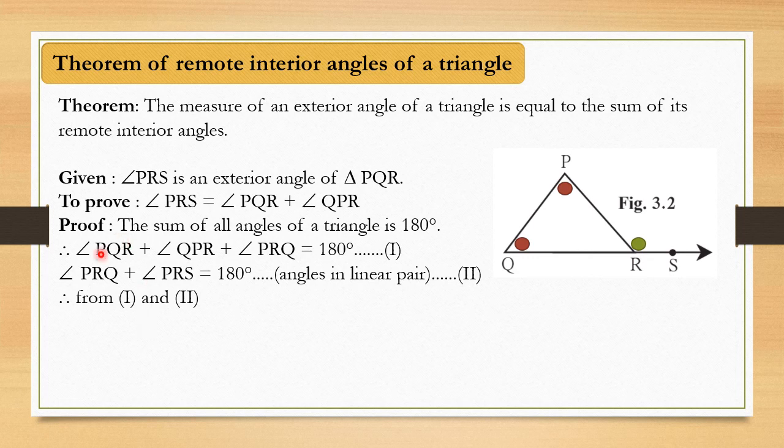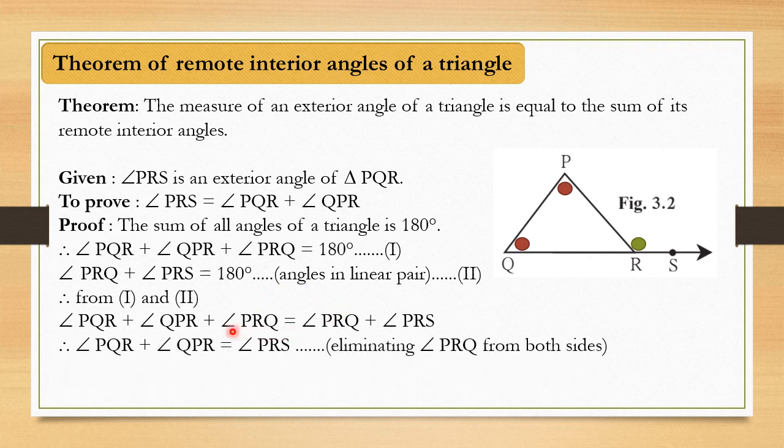So from 1 and 2, I'll first write down the LHS of equation 1, this whole part. That means angle PQR plus angle QRP plus angle PRQ equal to the LHS of equation 2. That means angle PRQ plus angle PRS. Now if we see properly in this equation that we have obtained, one angle is repeated on both sides. That means angle PRQ is here and PRQ is there on the other side of equal to also. And when the same thing is there on both sides of equal to, it gets cancelled.